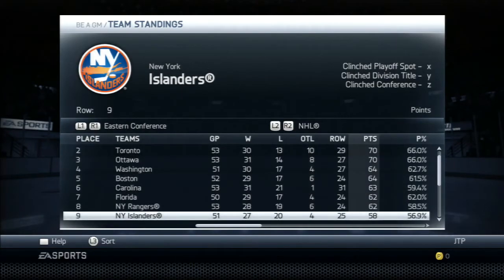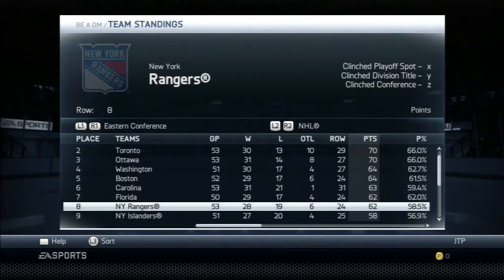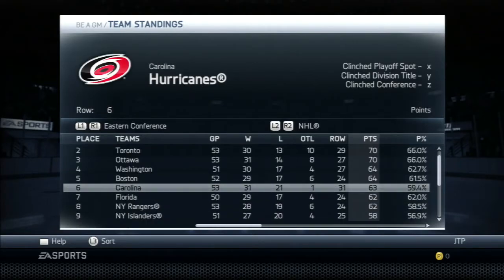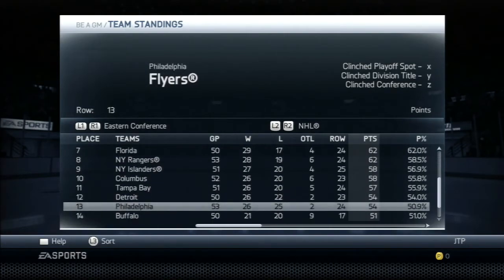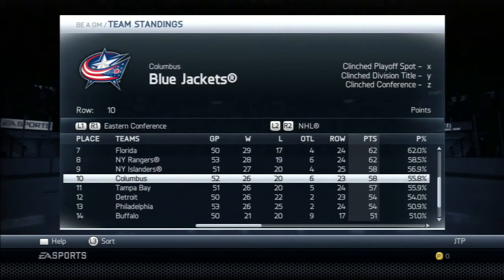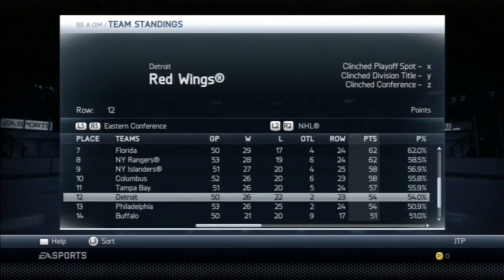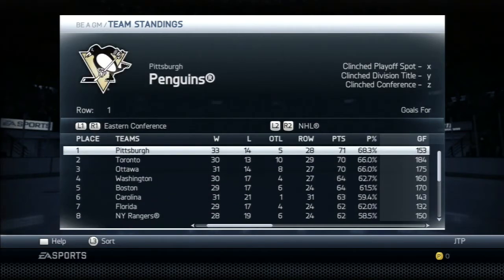We are currently 9th in the Eastern Conference, so we're on the outside looking in as far as the playoff picture, but we're not that far out of the playoffs. But there are also some teams right on our tail, such as Columbus, Tampa Bay, Detroit, Philly. So we do need to keep winning.